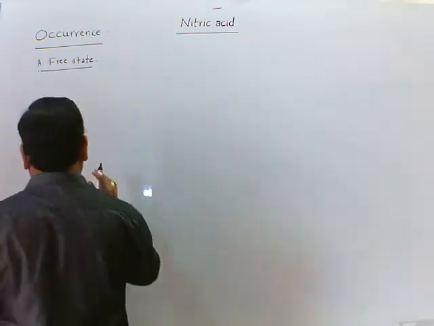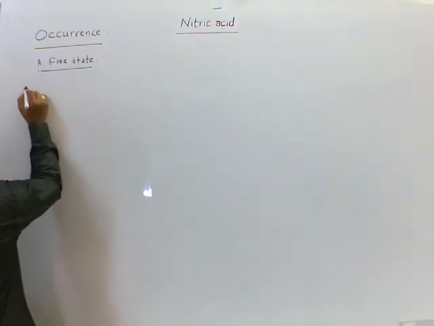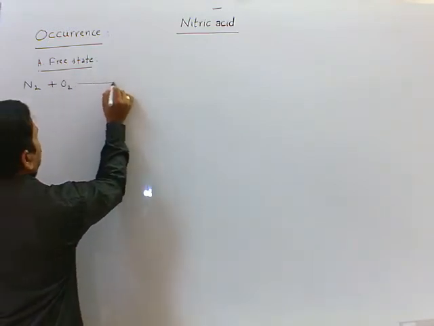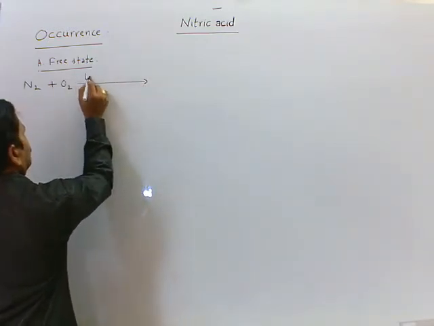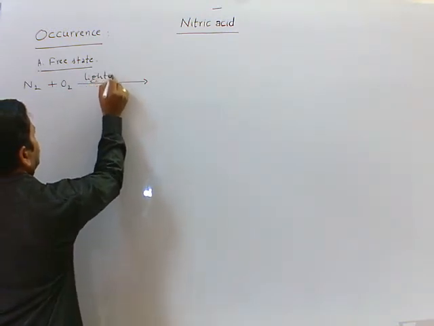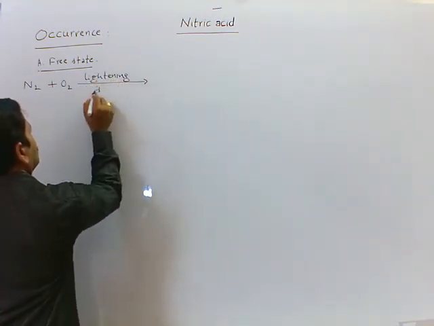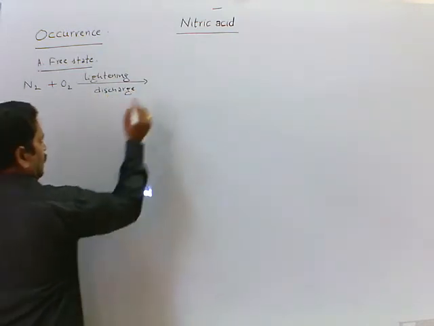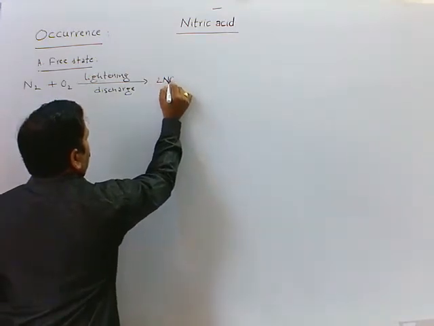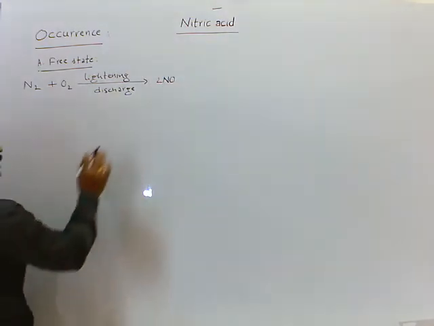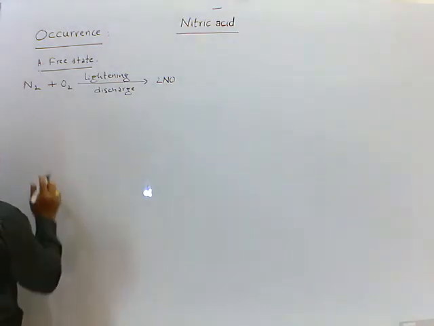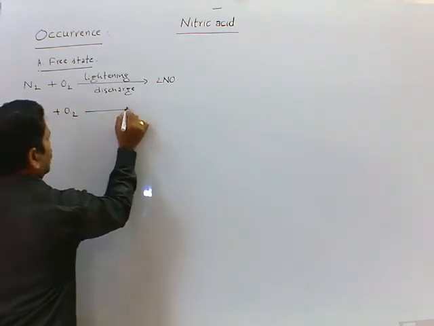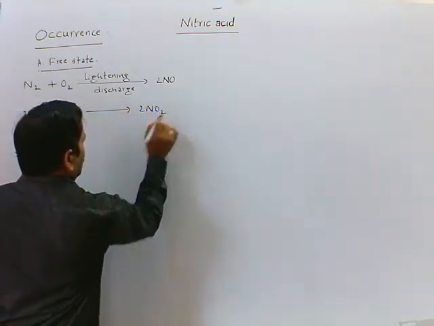So this is nitrogen plus oxygen, under lightning discharge. These two gases combine to give nitric oxide. This nitric oxide again reacts with atmospheric oxygen: 2NO plus O2 gives 2NO2, nitrogen dioxide.